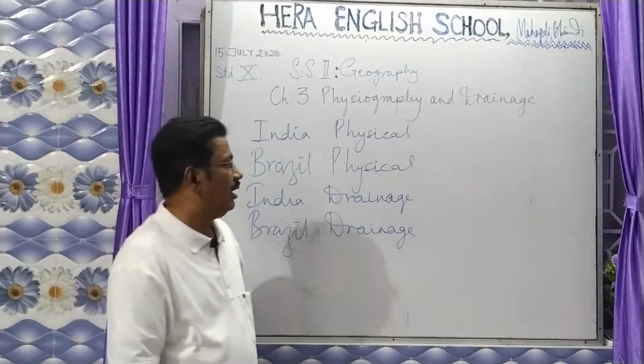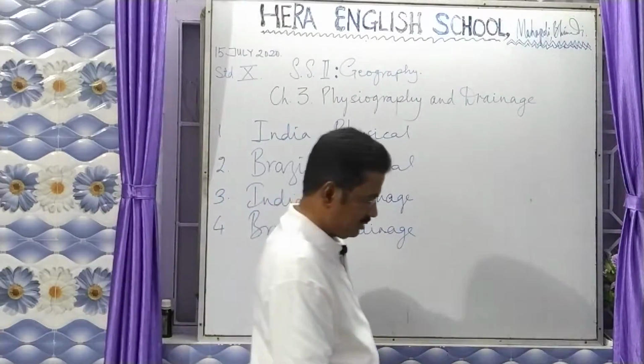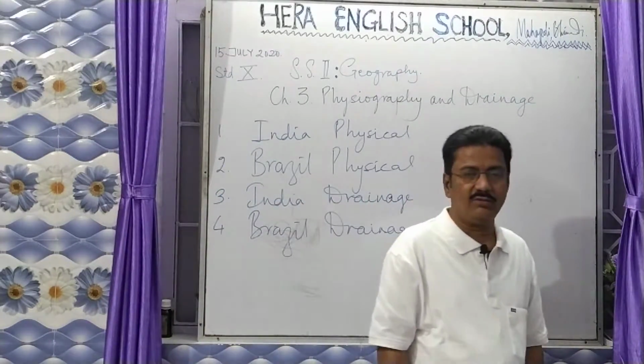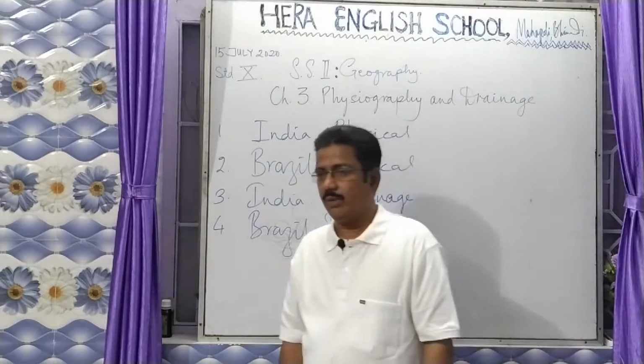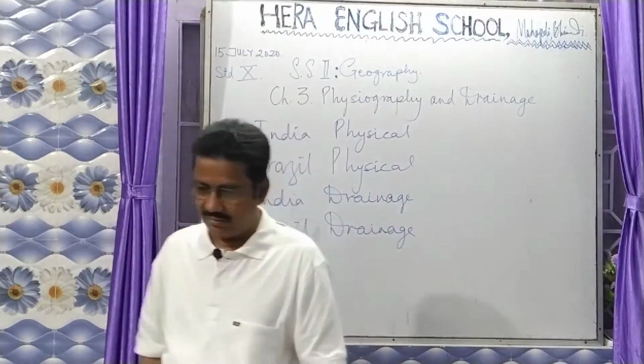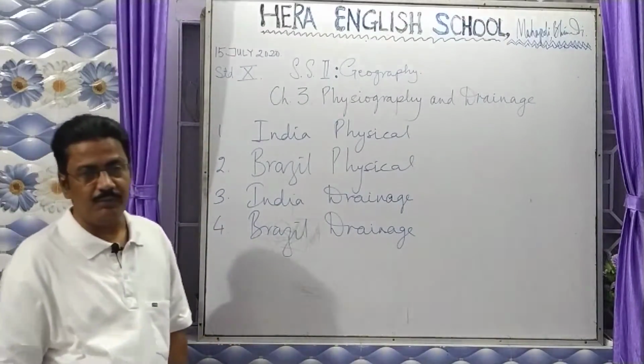Whereas one more river starts in the Tibetan region, at Lake Mansarovar, and it is the Brahmaputra river. When it passes through China, it is called Sangpo.